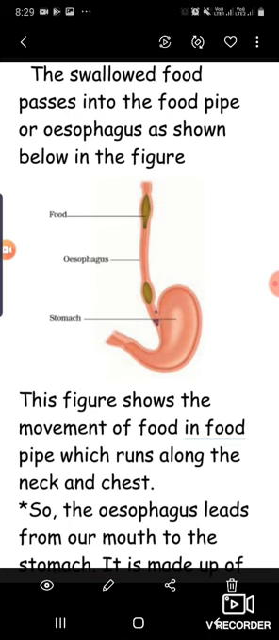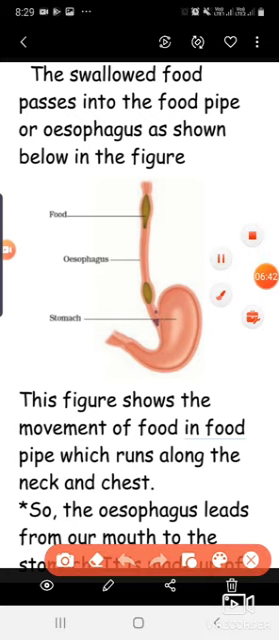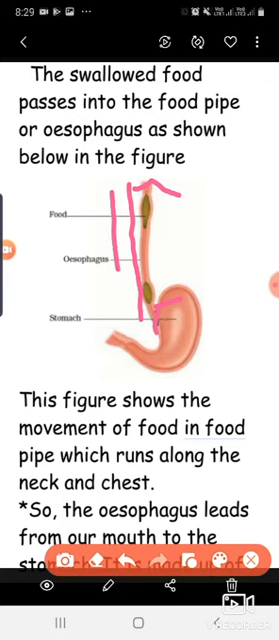So I think this is clear from this diagram that this is the pathway by which food goes from the mouth to the stomach, or you can say it connects the mouth and stomach. Here muscles are also present. One muscle is present here and one muscle is present here, and actually it is just behind the trachea.